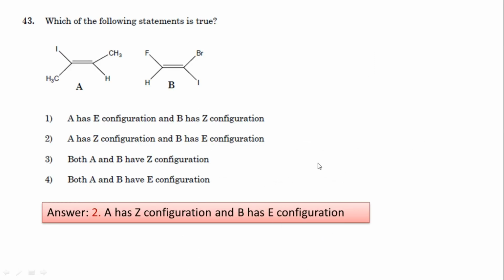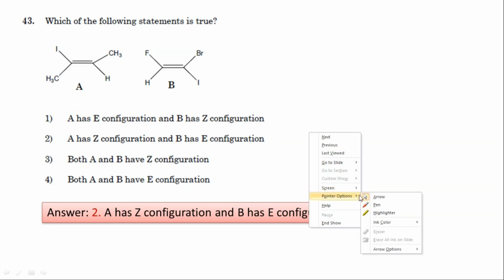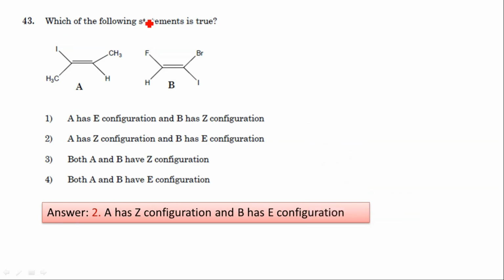Which of the following statements is true? You take compound A and B. Here answer 2, that is A is a Z configuration and B is E configuration. It's a simple question. You can easily find it out.